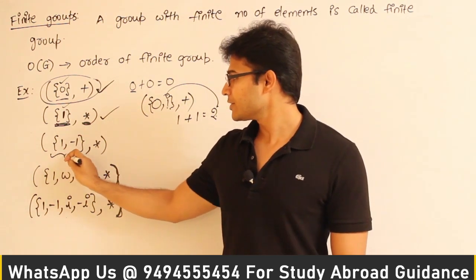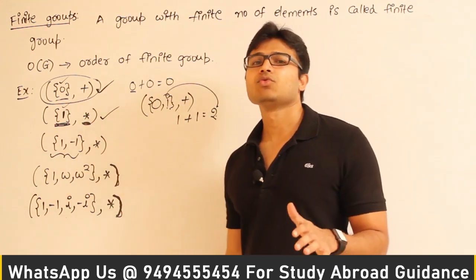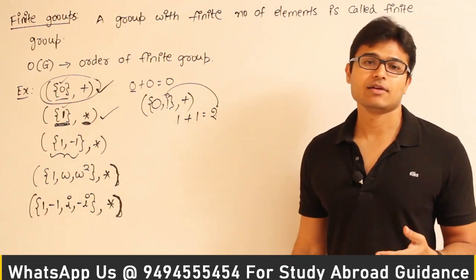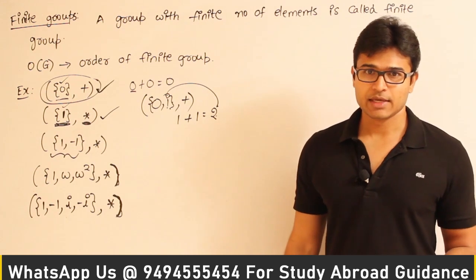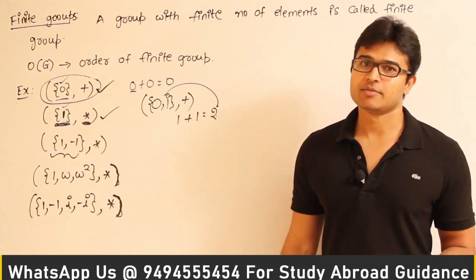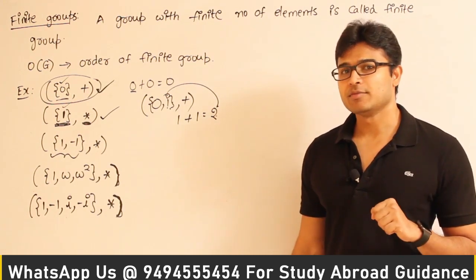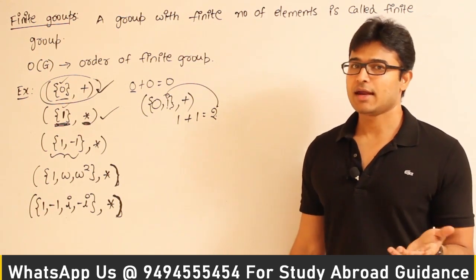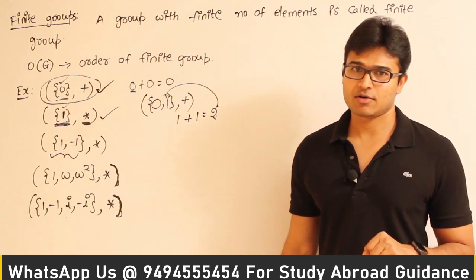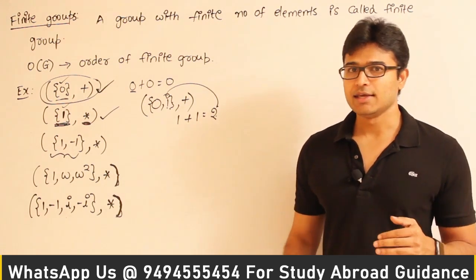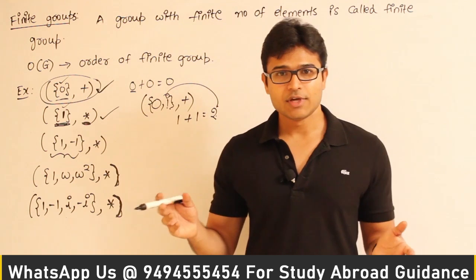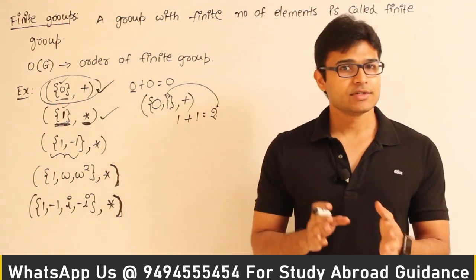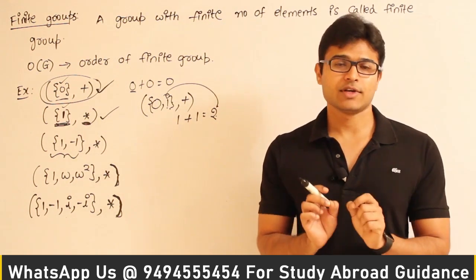Similarly, this one is also a group, right? So whenever you have 2, 3 or 4 elements, it is better that you write something in tabular form. It is also called a composition table. Once you write the composition table, it will be clear, you can visualize whether it is closed or not, and whether all the properties are satisfied or not. So what I mean to say is, in the case of infinite numbers, we cannot test closedness by taking every pair of elements.